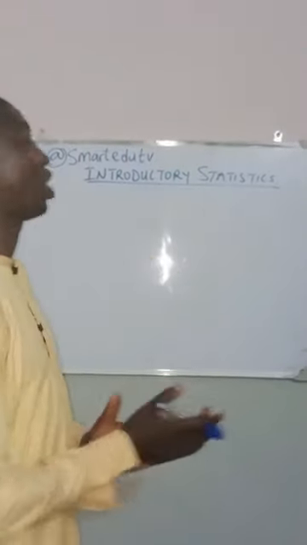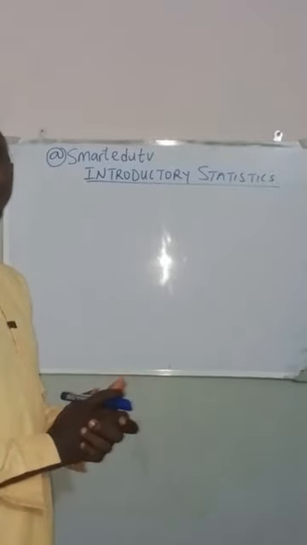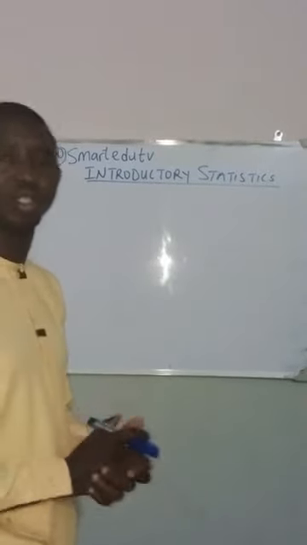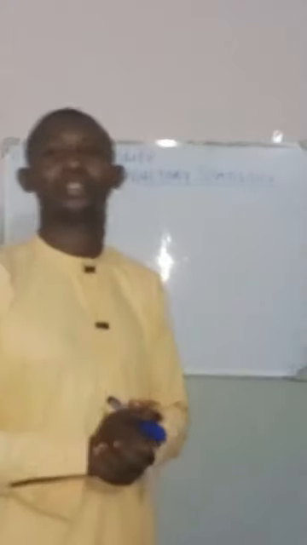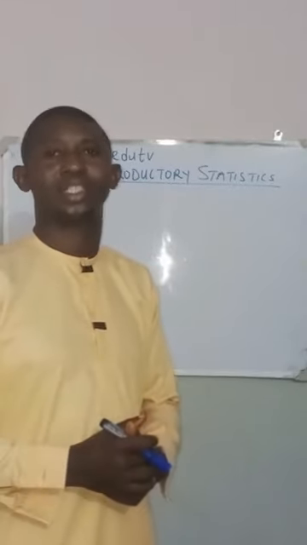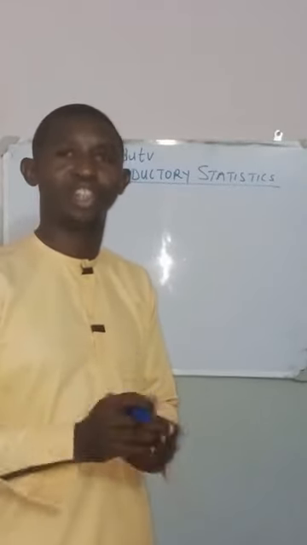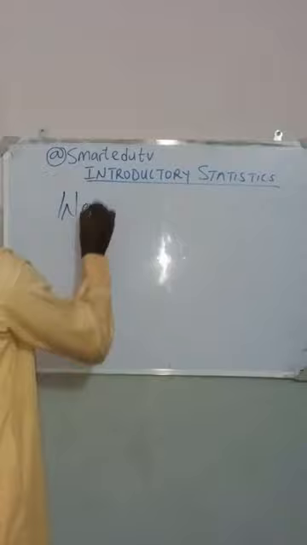Today, we are going to be discussing introductory statistics. What is statistics? There are different scientists that have contributed to the understanding of the definition of statistics. One of such scientists include Webster.